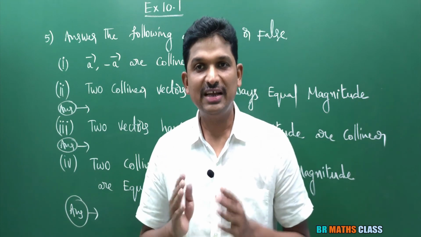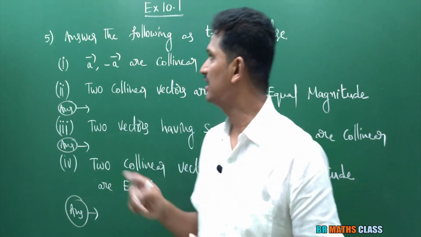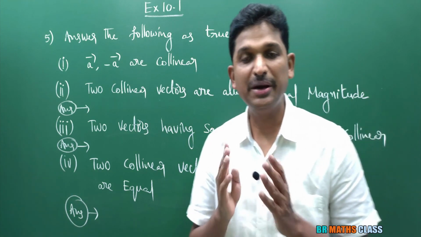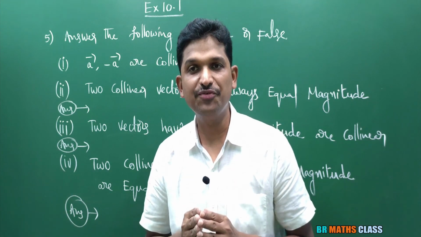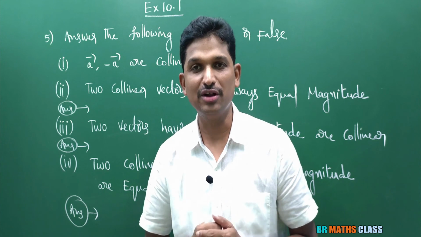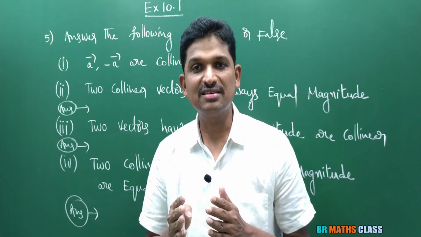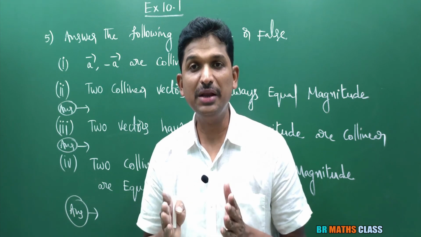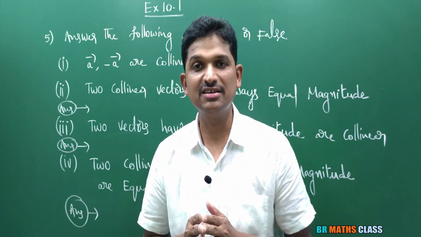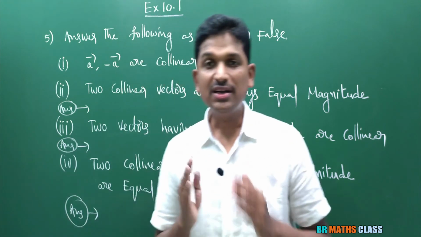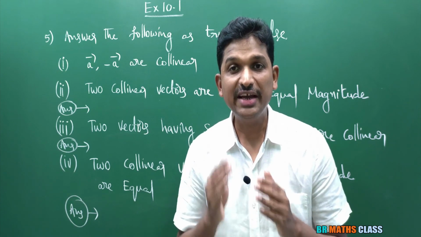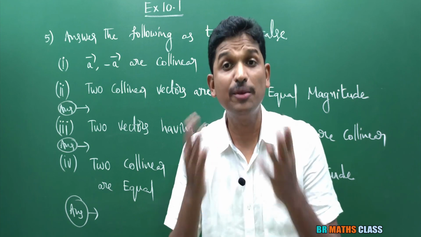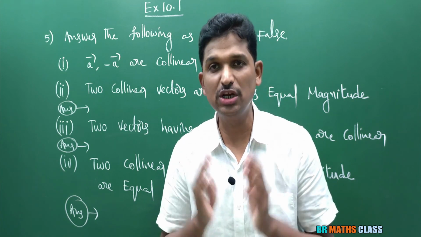You observe the last question. What they are asking? Answer the following as true or false. By reading the statement, you need to identify whether it is true or false. To understand this, you must know the definition of collinear vectors. I explained the definition of collinear vectors in last class. What are collinear vectors? Vectors which lie on same line or on parallel lines are called collinear vectors.